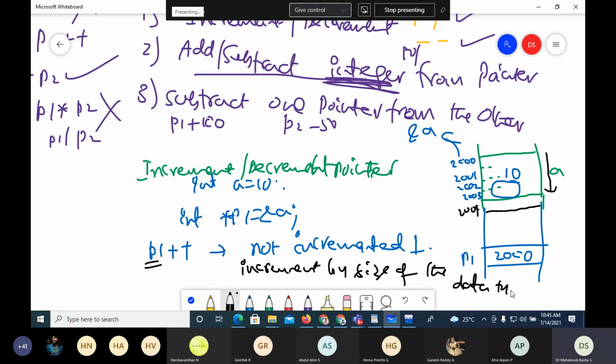What is the logic behind this? It is so that it will point to the next integer, if at all present. It can be present only after the last location of A, which is 2004. If I want to go there, the starting address is 2000, and if I say p1 plus plus, the size should be added, so it becomes 2004. Now when it is 2004, it points to the next integer, if at all present; it will be present from 2004. That is the reason why it is incremented or decremented by the size of the data item the pointer is pointing to, not by 1.